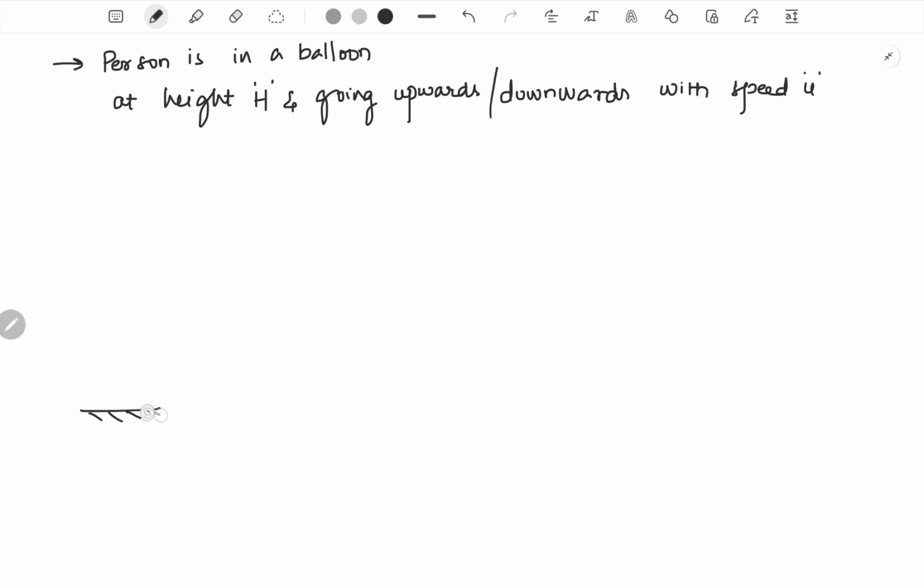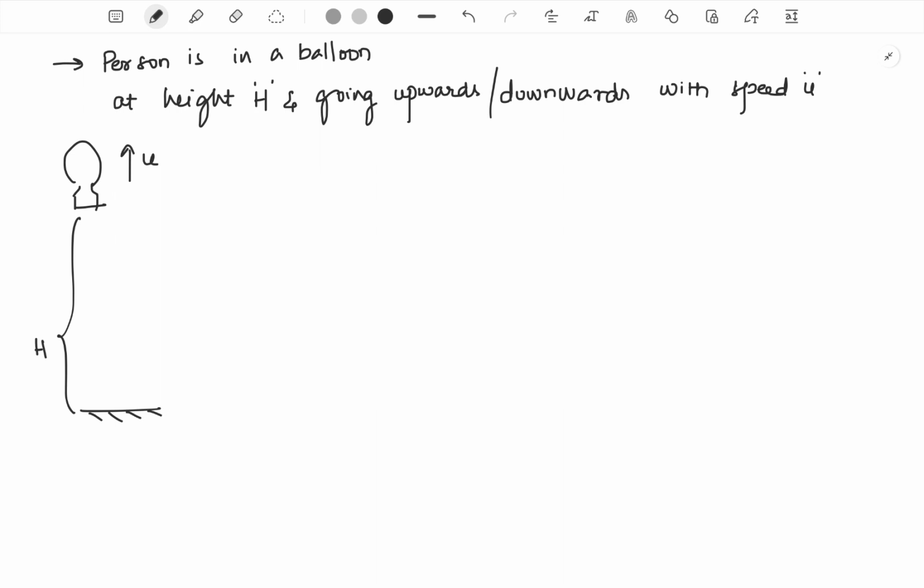Imagine this was the ground. So we will split the problem into two parts. The first part is where the balloon, okay, this is the balloon, imagine, was going upwards with the speed u. So at that instant it was at a height h, when the body was just dropped. Imagine you were the person inside the balloon holding that particular body, a stone or something.